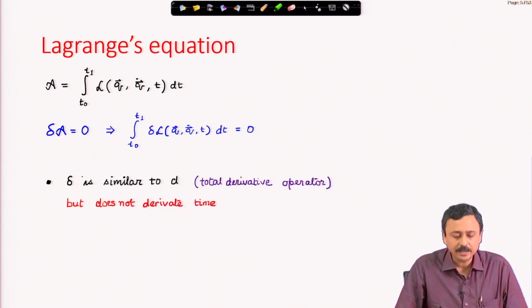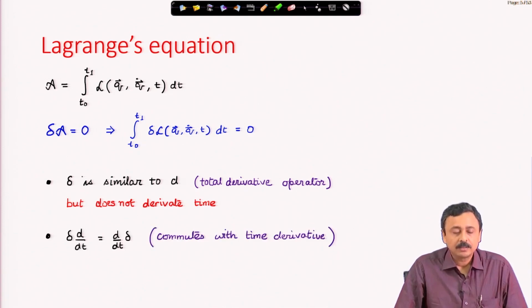Now, this delta operator has a property. So, let us look at some properties of the delta operator. It is very similar to the total derivative operator, except that because time is frozen, it will not differentiate time. This is a very important difference between delta and d. The d operator, the total derivative operator, differentiates time as well, whereas delta will not. And it commutes with the time derivative d dt. Delta of d dt is d dt of delta operator. So, it commutes with the time derivative.